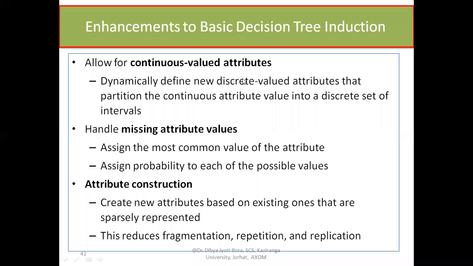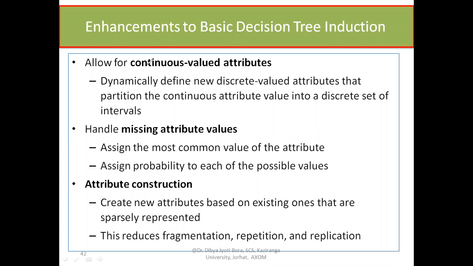So what decision tree we have discussed is the basic one. Okay, so what happened? There are different ways by which you can improvise the performance of this decision tree.